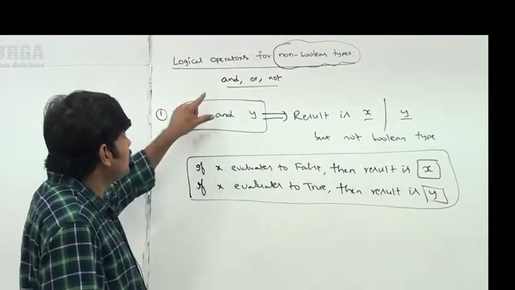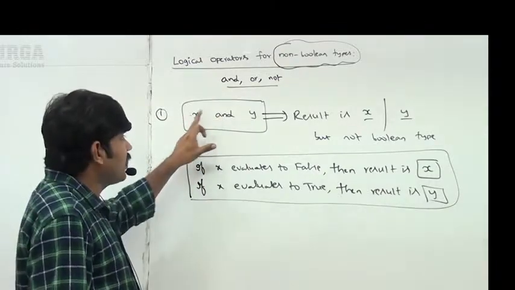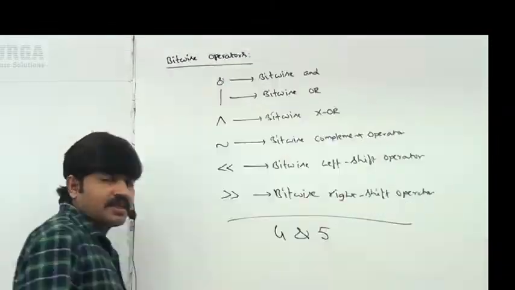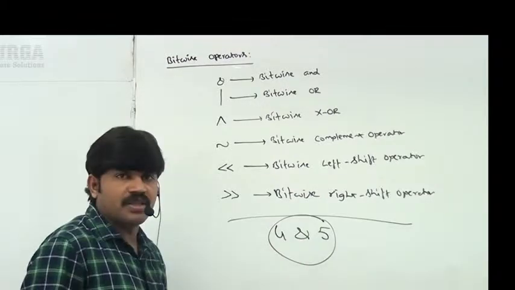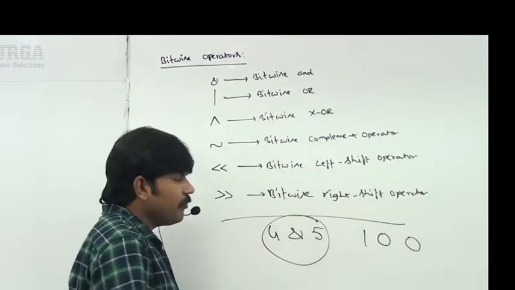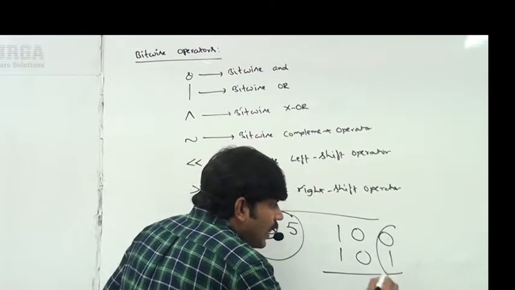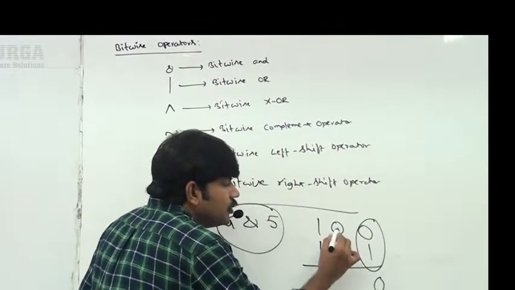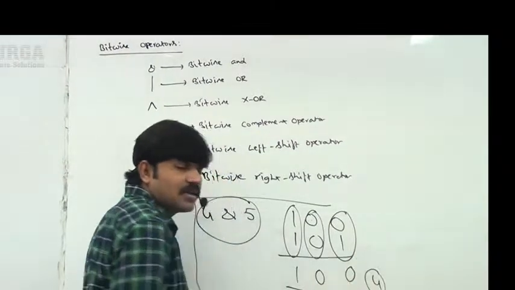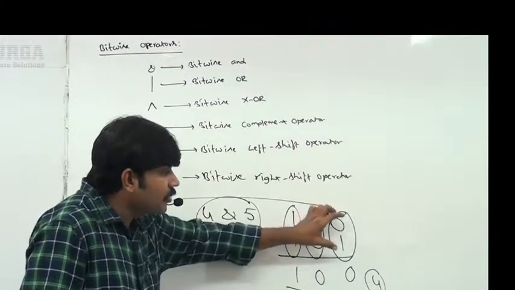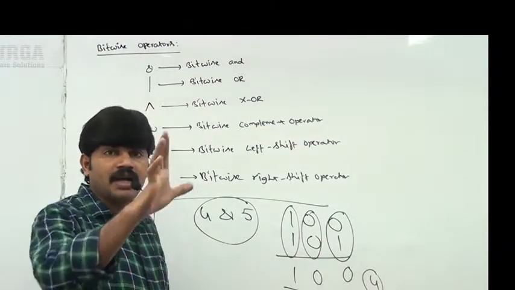First question, sir: is it Boolean type or non-Boolean type? We are applying for non-Boolean types. Whenever we apply a logical operator for non-Boolean type, the result... 4 and 5, I want to apply bitwise 4 and 5. What is the result? 4 means 1 0 0. 5 means 1 0 1. Now apply the bitwise and operator: 0 and 1 is 0, 0 and 0 is 0, 1 and 1 is 1, so 4 is the result. Of course, I will explain, don't worry, sir. First bit, second bit, third bit, bit by bit. These operators are called bitwise operators, right?